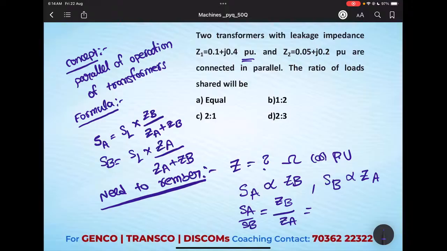The thing we need to remember is that most of the questions give very simple values, for easy calculation purposes. Why? Because we have very little time to solve the question. Most examinations won't allow a calculator either, so most problems we need to do with hand calculations only. That's why if you see the values, ZB is given as 0.05 plus j 0.02 and ZA is given as 0.1 plus j 0.04.